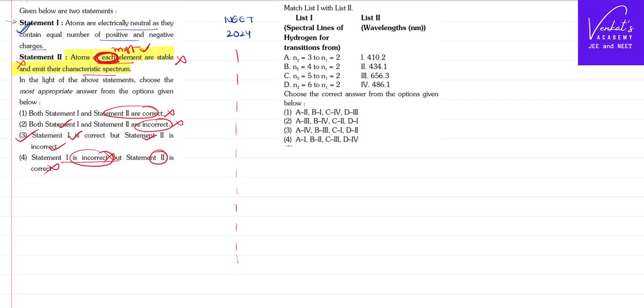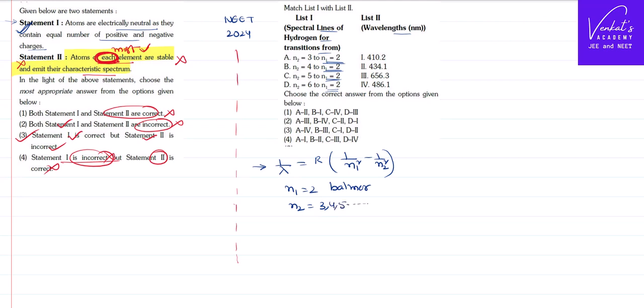Let's have a look at the next question. Spectral lines of the hydrogen spectrum, their transitions and wavelengths are given. One thing you can notice is that for all of them n1 equals 2. If you remember the equation that we derived from Bohr's atomic model, 1 by lambda equals Rydberg constant times (1 by n1 square minus 1 by n2 square). There are different series like Lyman and Balmer. n1 equal to 2 means it is the Balmer series. n2 will be greater than 2: 3, 4, 5 onwards.